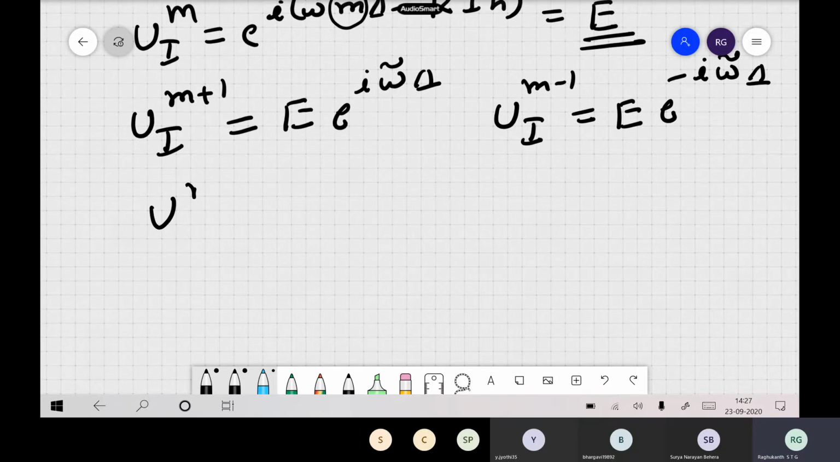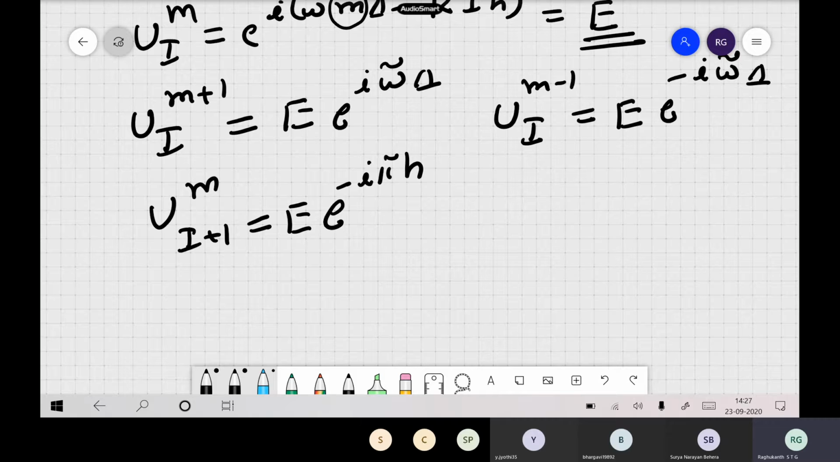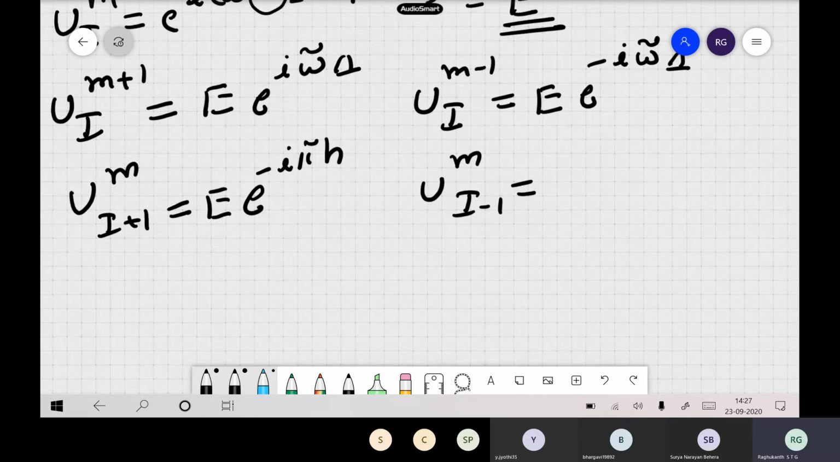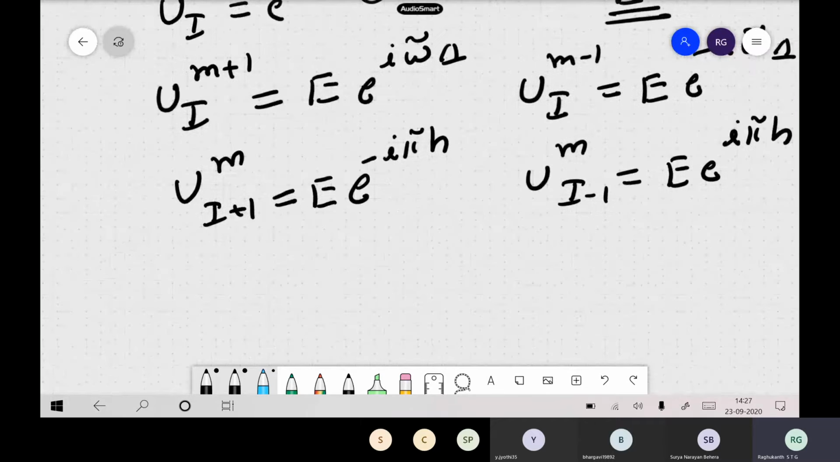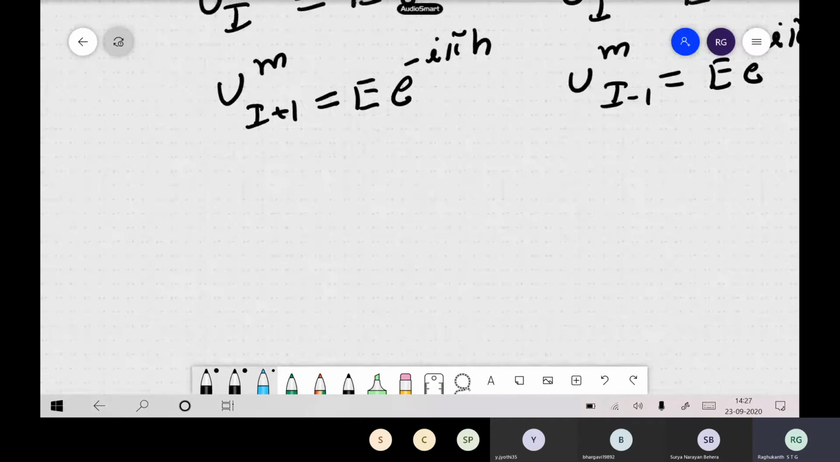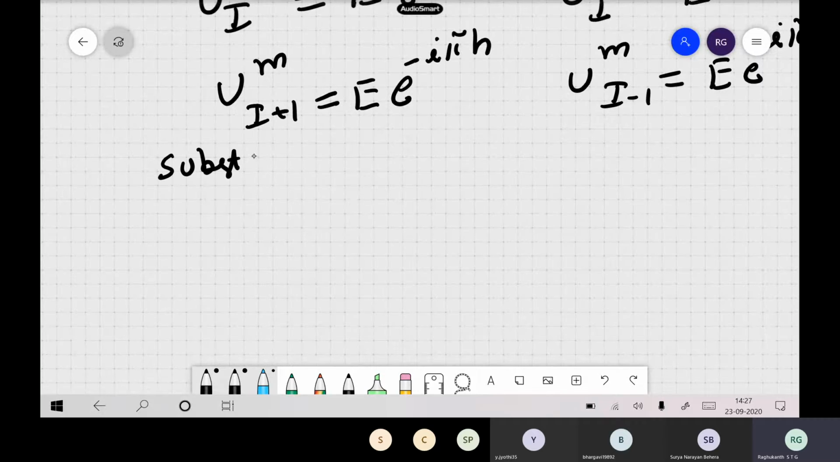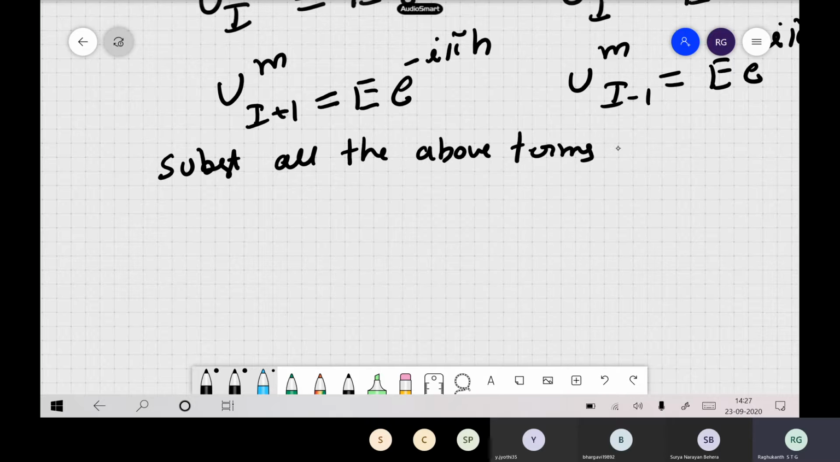Now in a similar fashion, u_{i+1}^m. Now we are talking about it in space. So now this becomes e to the power of minus i k h itself. Okay. So now u_{i-1}^m. So this becomes capital E to the power of i k h actually. So we can write all the finite difference expressions. So now we substitute all of the above terms in our finite difference equation.